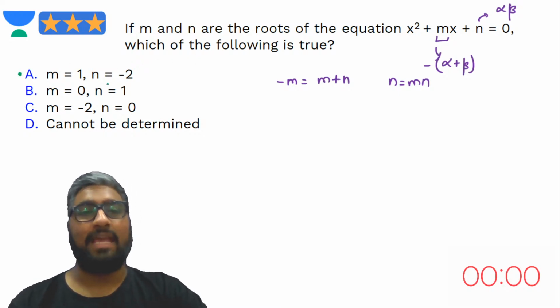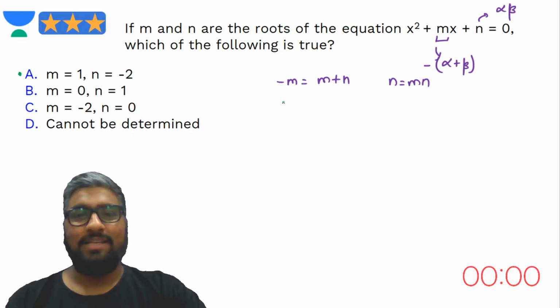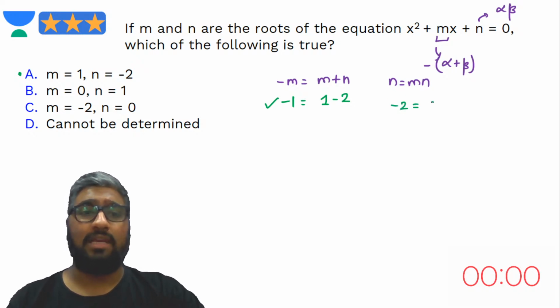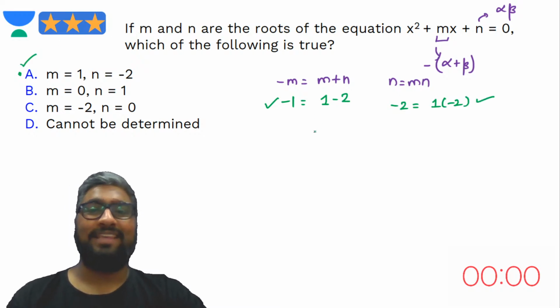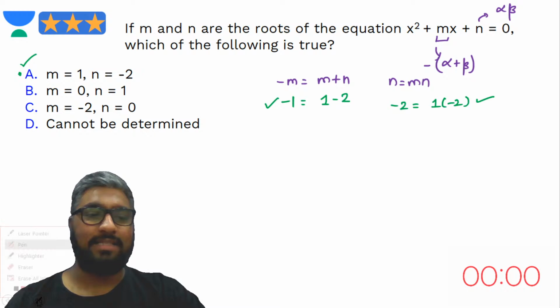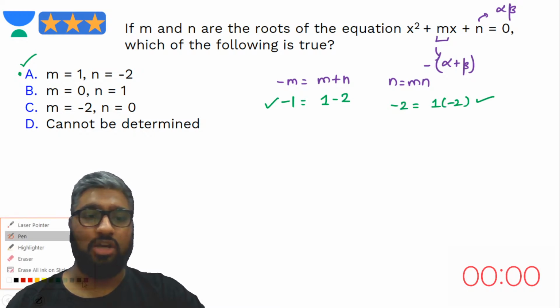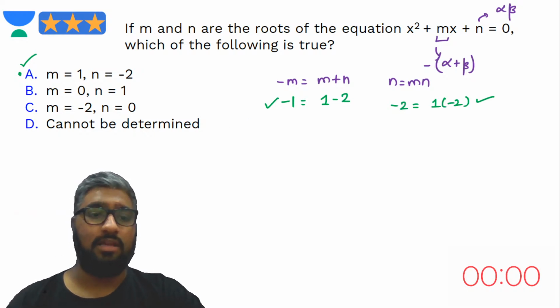Let's try out A, 1 and minus 2. So minus 1 should be equal to what? M, that is 1, plus n, that is minus 2. So minus 1 is equal to minus 1, satisfied. Minus n, minus 2, should be equal to 1 times minus 2, satisfied. Option A is right. Let's try out the other ones also just to be sure.